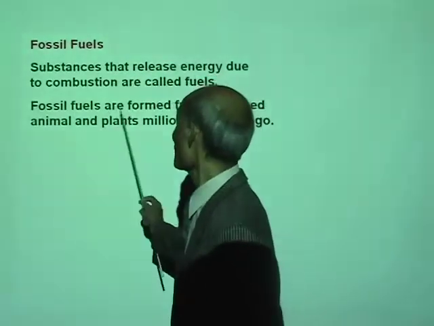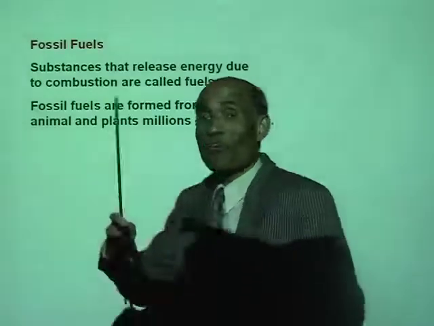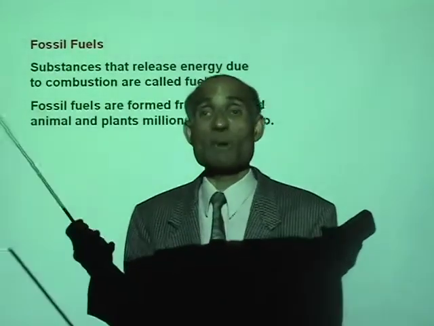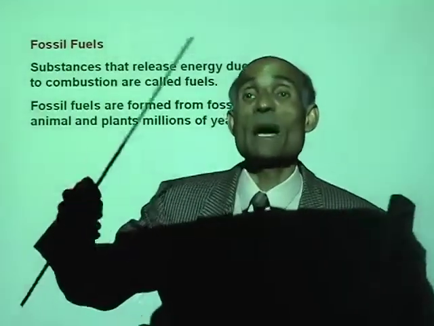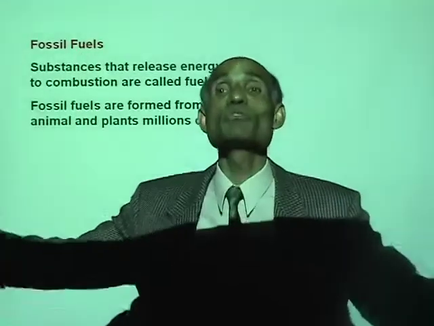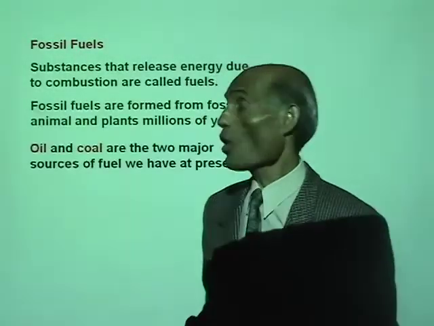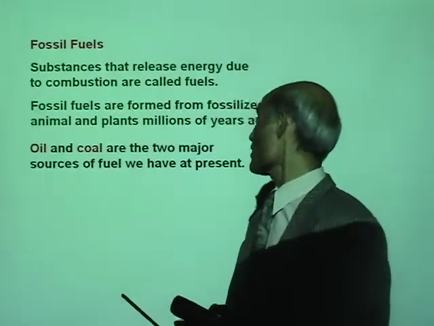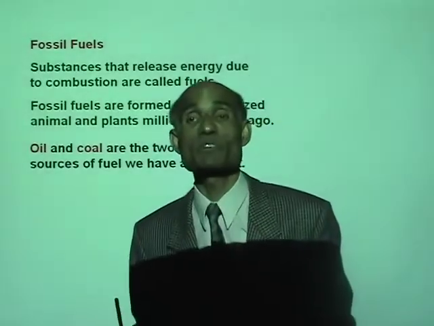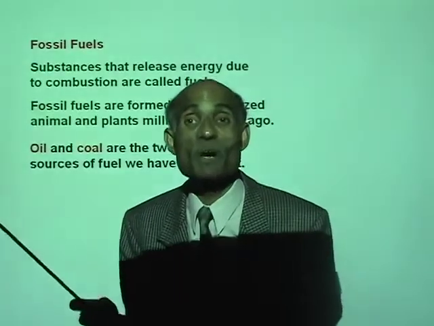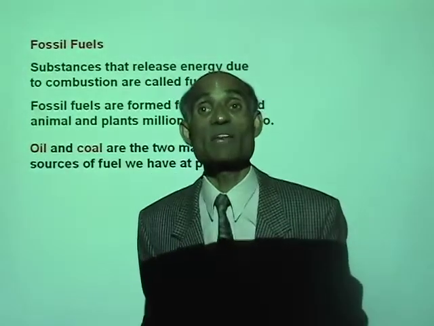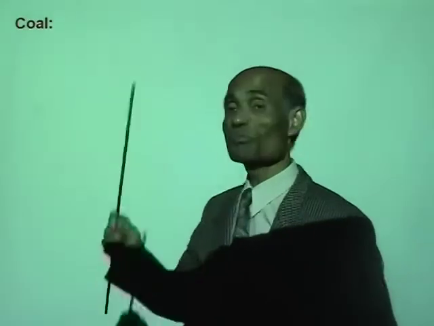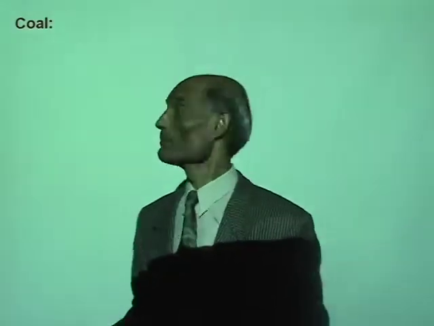Now, fossil fuels are formed from fossilized animals and plants that were dead and buried millions of years ago. Oil and coal are two major sources of fuel we have at present, and they are both produced from fossilized animals and plants. Let's talk briefly on coal.